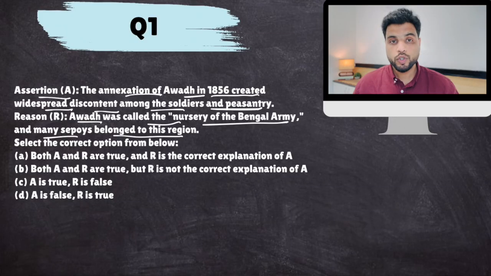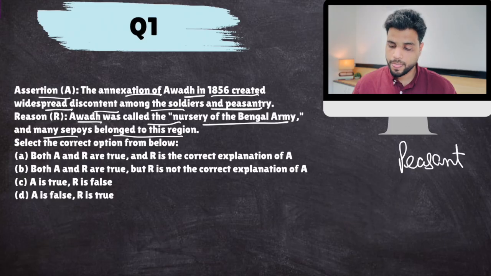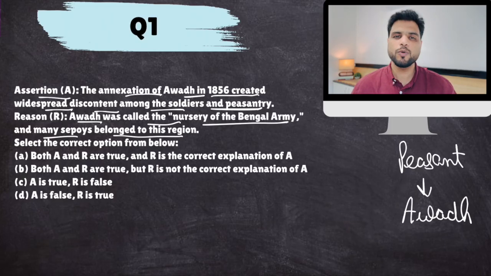Now, most of the British Indian army was recruited from peasant families of Awadh. It was generally believed that almost every household in rural Awadh had one soldier in the British Indian army. Now if everyone in Awadh would be dissatisfied with the British rule, of course it would affect the soldiers as well because they also come from the same army, right?